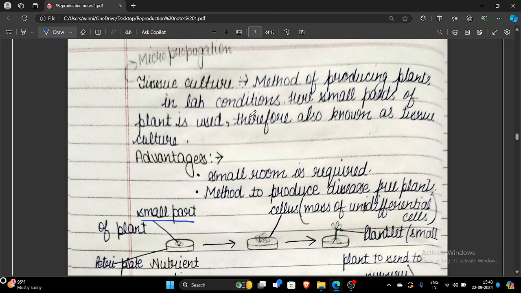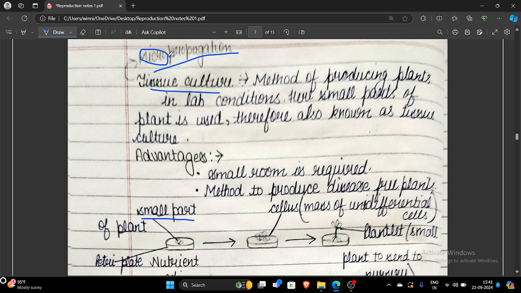That's why we get contamination-free plants, and that's why we are able to produce disease-free plants through this method. Okay? Tissue culture is also known as micropropagation because a very small part of the plant is used to develop a new plant. इसकी advantage है, बहुत ही small room चाहिए tissue culture perform करने के लिए, and secondly they help to develop disease free plants. Fine.